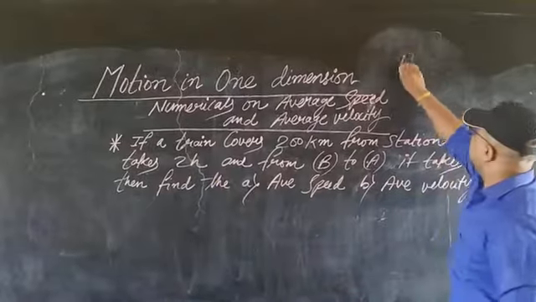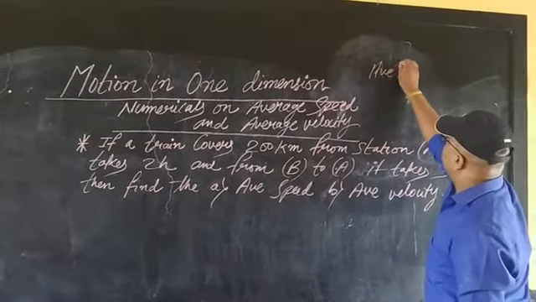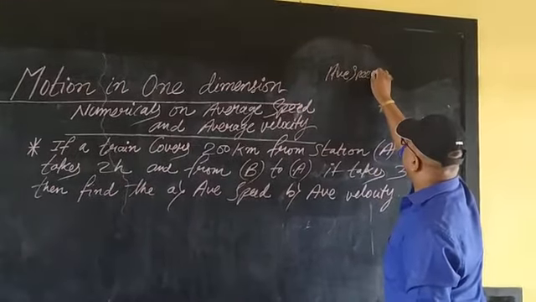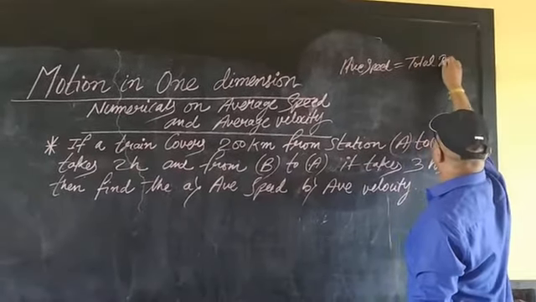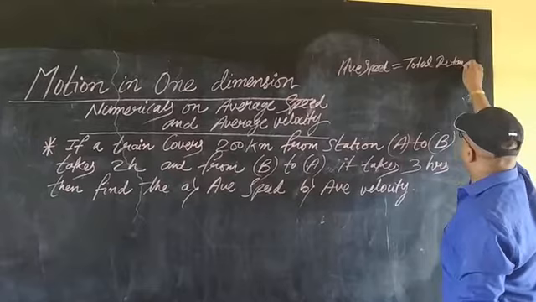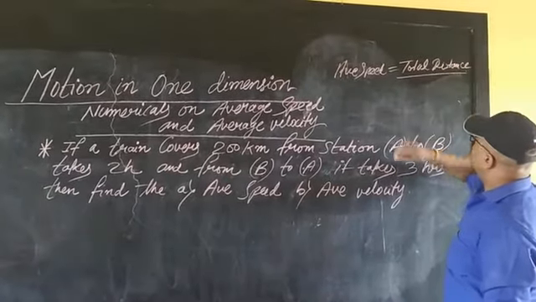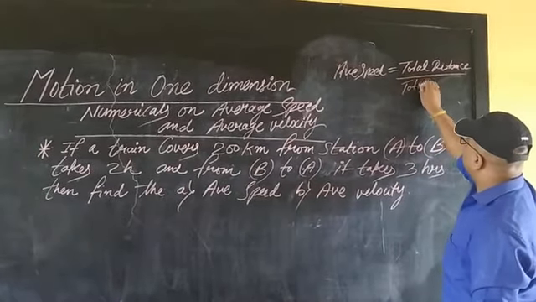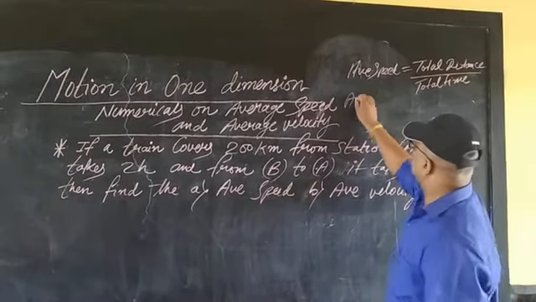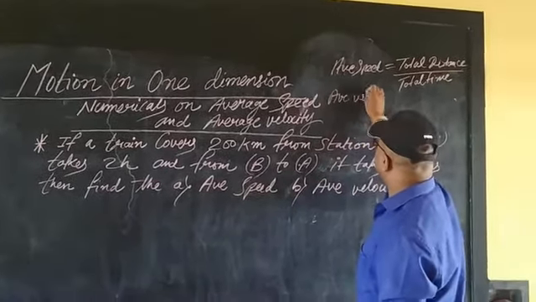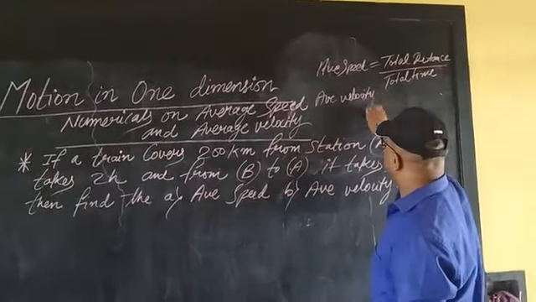As you know, average speed is equal to total distance by total time. Students, I already discussed this, you can see the previous video also. And average velocity, it is there in the book also, you can find it there.